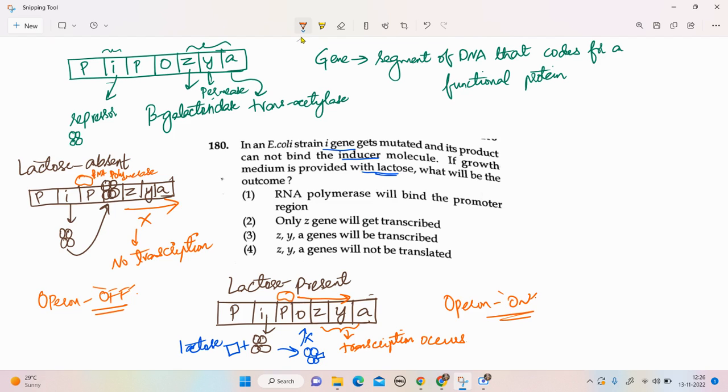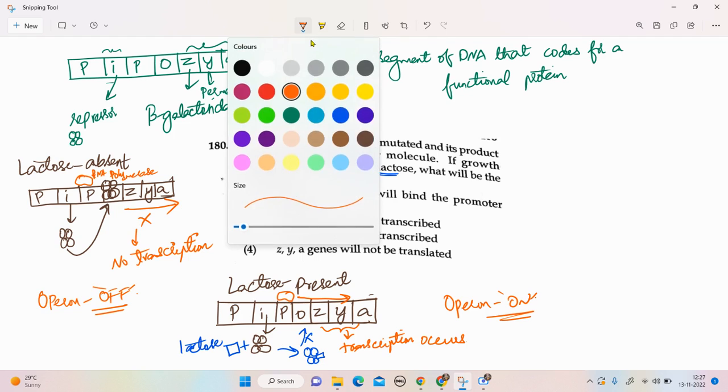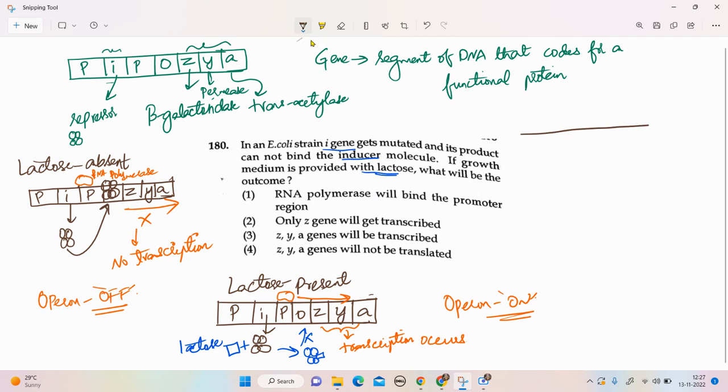Now let's come back to the question. In an E. coli strain, the I gene gets mutated. Again I'm drawing the operon so that we can clearly understand. Z, Y, A genes, an operator, a promoter, the regulatory gene I, and a promoter for the regulatory gene.